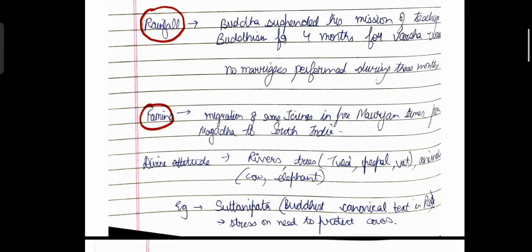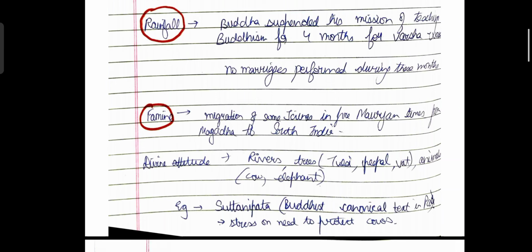Apart from this, there was a famine which led to migration of some Jains in the pre-Mauryan times from Magadh to South India, leading to the spread of Jainism to these areas. Apart from this, there is also an aspect that the rivers and all the environmental aspects, that is the biotic or the living components like the rivers, the trees, the animals, were worshipped, and the people during those times had a divine attitude towards these things. For example, even till this date we worship Tulsi, Vatvriksha, and also animals like cows and elephants are considered divine and sacred. Okay, so that is something which is observed even till this date.